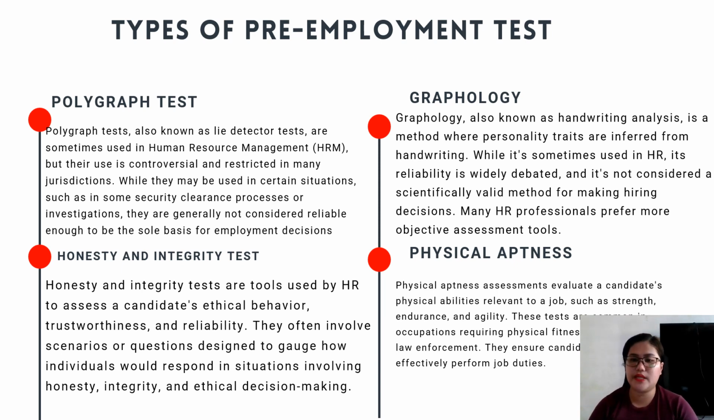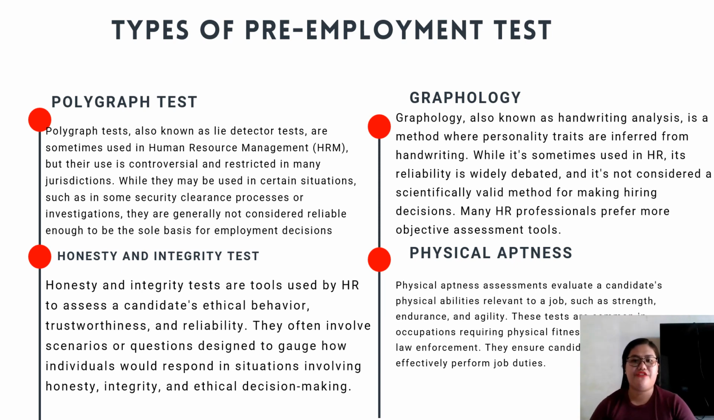Number three is graphology. Graphology, also known as handwriting analysis, is a method where personality traits are inferred from handwriting. While it's sometimes used in HR, its reliability is widely debated, and it's not considered a scientifically valid method for making hiring decisions. Many HR professionals prefer more objective assessment tools.